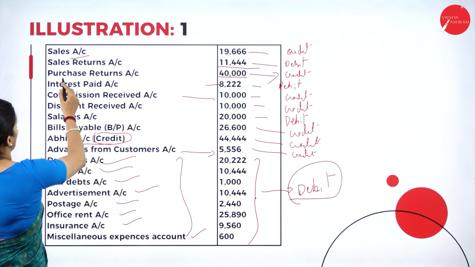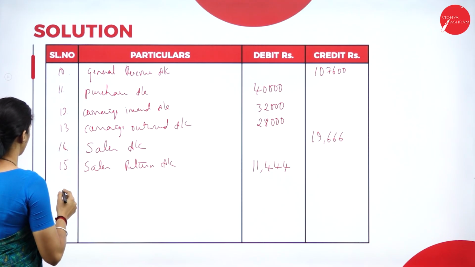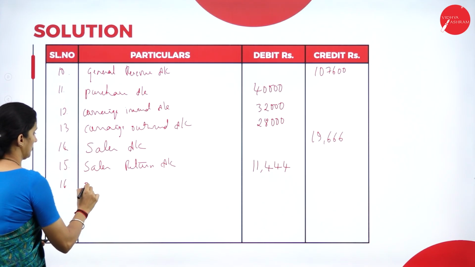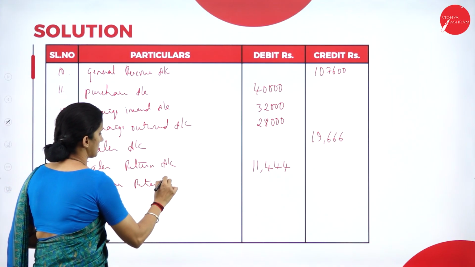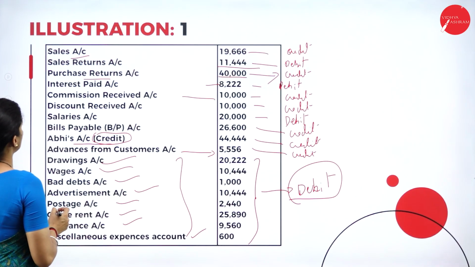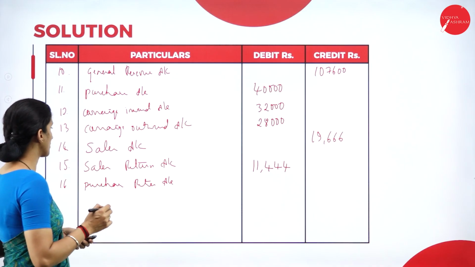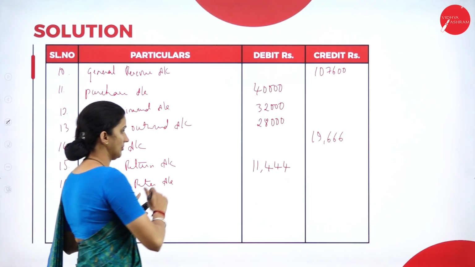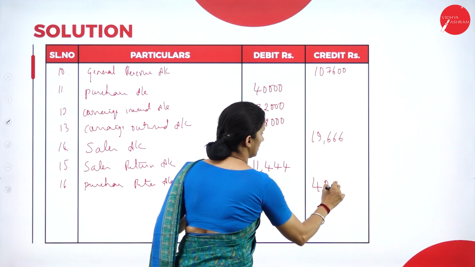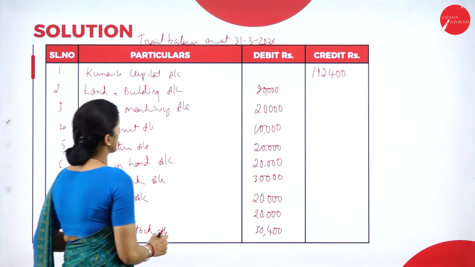Then we have purchase returns account. The amount here is 40,000. Purchase return means a reduction in the expenses, so it is a kind of income. So we write it under the credit side, 40,000.